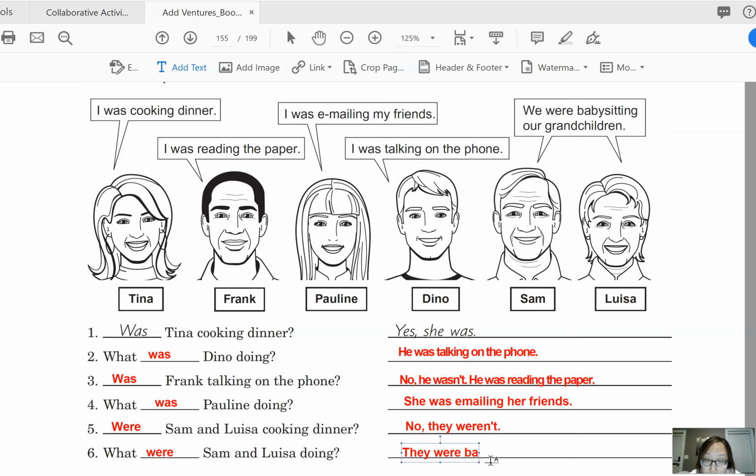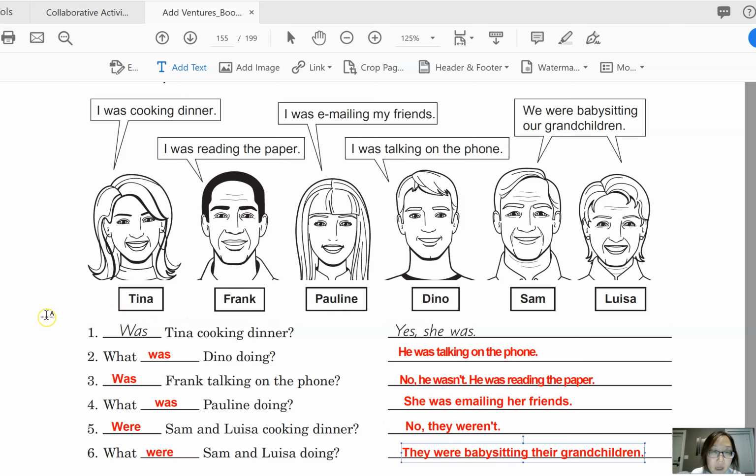They were babysitting. Now, we have to make sure we use the third person form of our. So instead of our, we say their grandchildren. Okay, so they were babysitting their grandchildren.